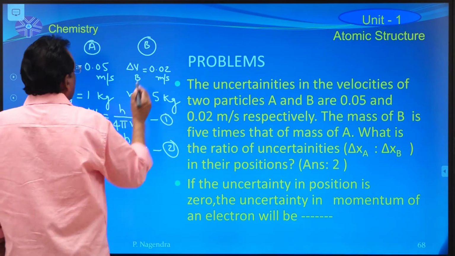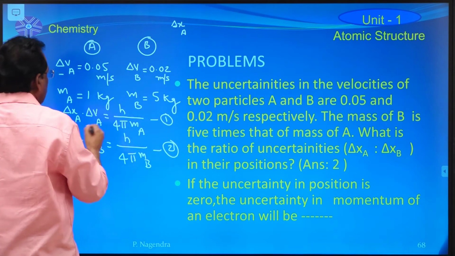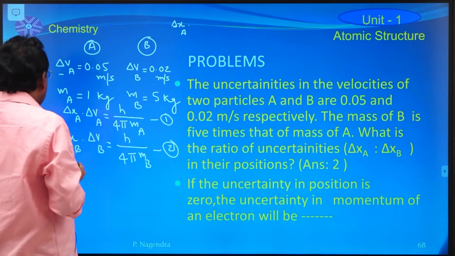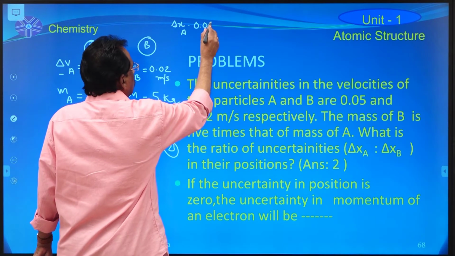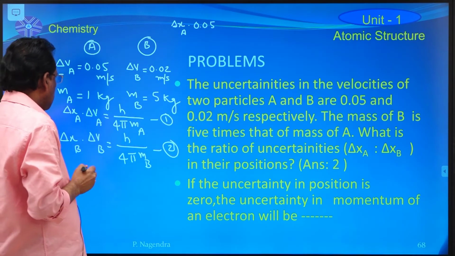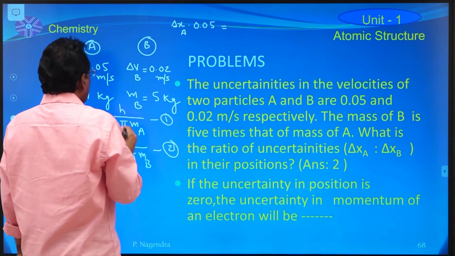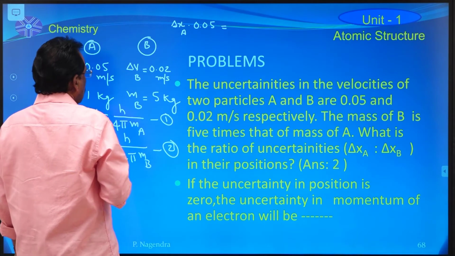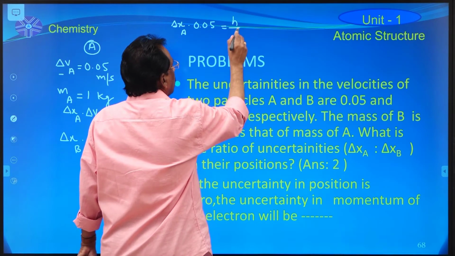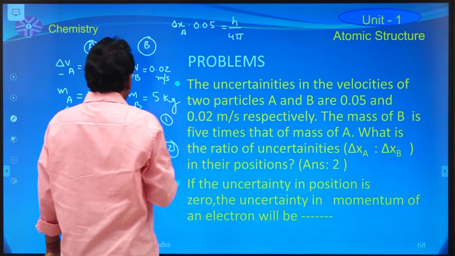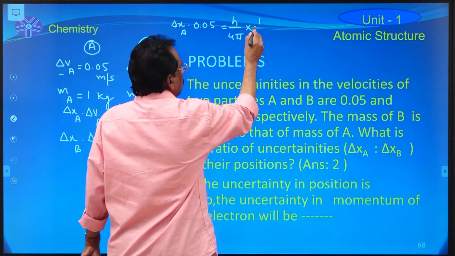Delta x of A particle into delta V of A particle, which is given as 0.05, is equal to h by 4 pi into 1 by the mass of the particle A, that means 1 by 1.